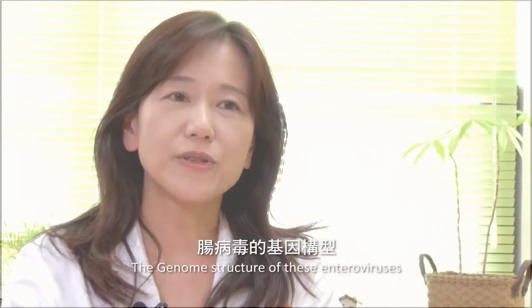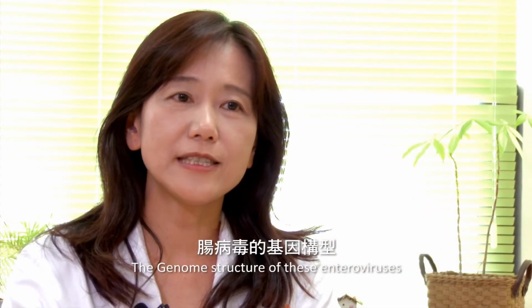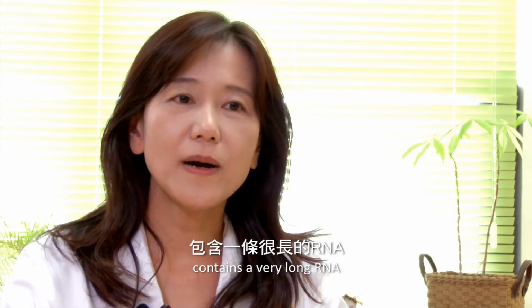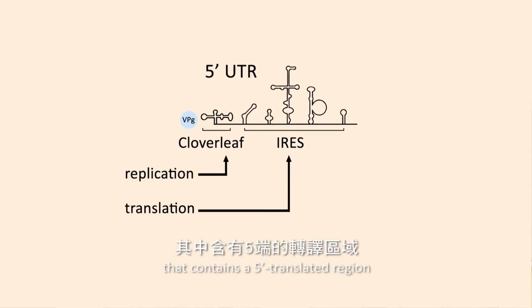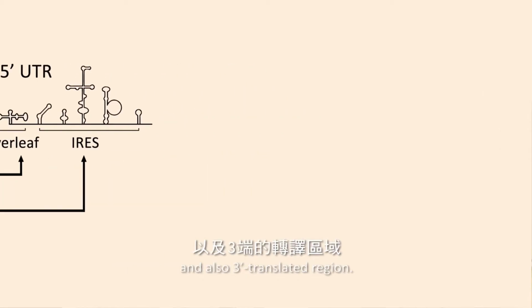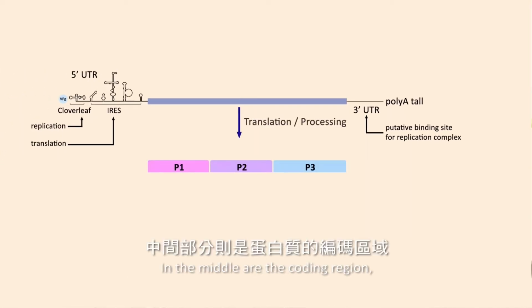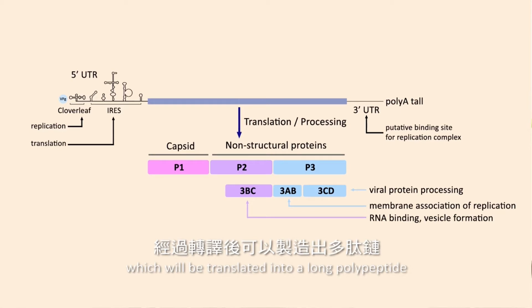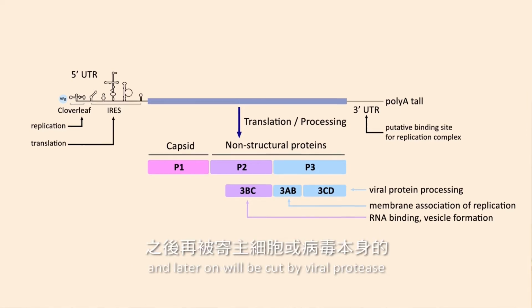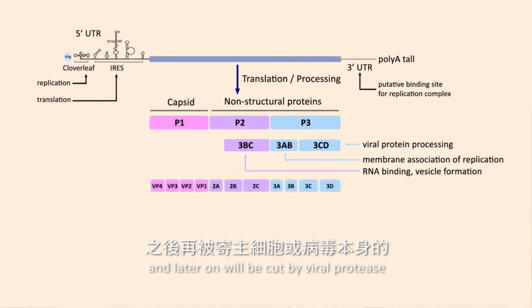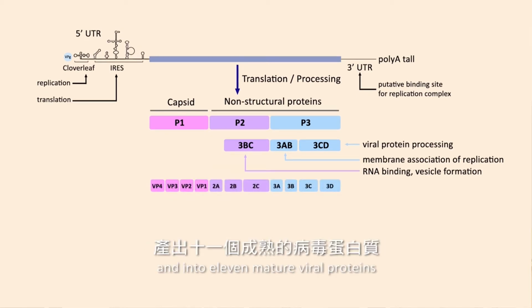The genome structure of these enteroviruses contains a very long RNA, with a 5' untranslated region and also a 3' untranslated region. In the middle is the coding region, which will be translated into a long polypeptide and later on will be cut by viral protease or cellular protease into 11 mature viral proteins.